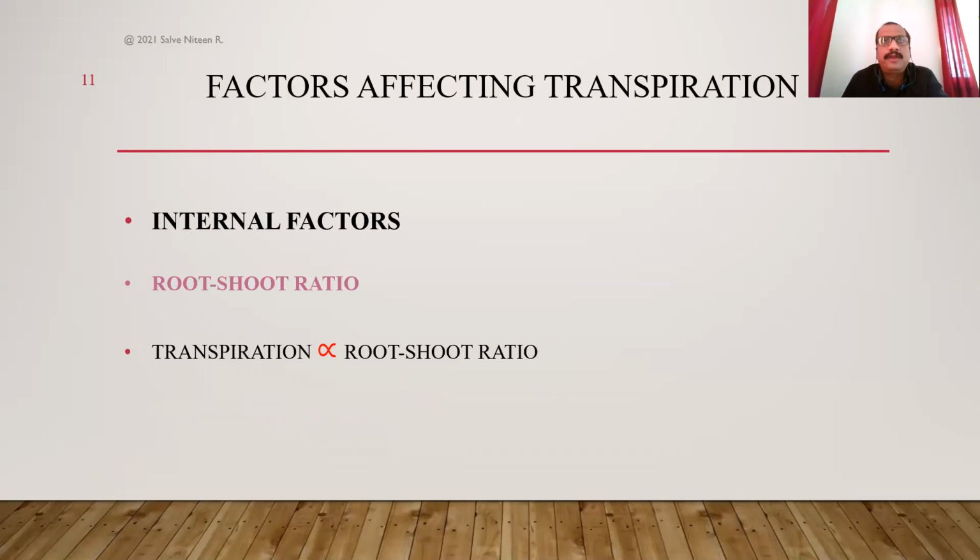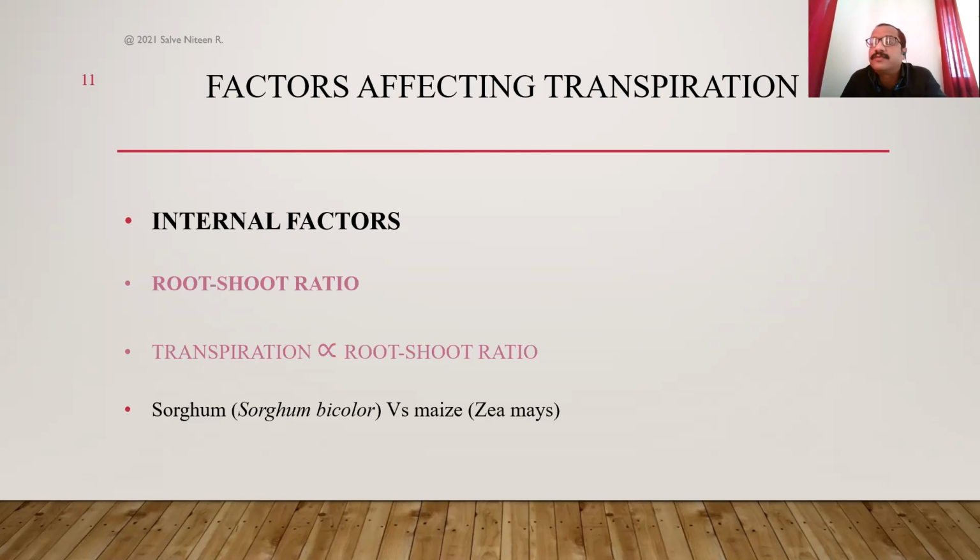For example, if we compare two plants, sorghum, jowar, Sorghum bicolor, with the maize plant, corn plant, Zea mays, we see that sorghum with its extensive root system has a high rate of transpiration as compared to the maize plant, because sorghum has a high root-shoot ratio. So a high root-shoot ratio suggests that there is a high rate of transpiration.